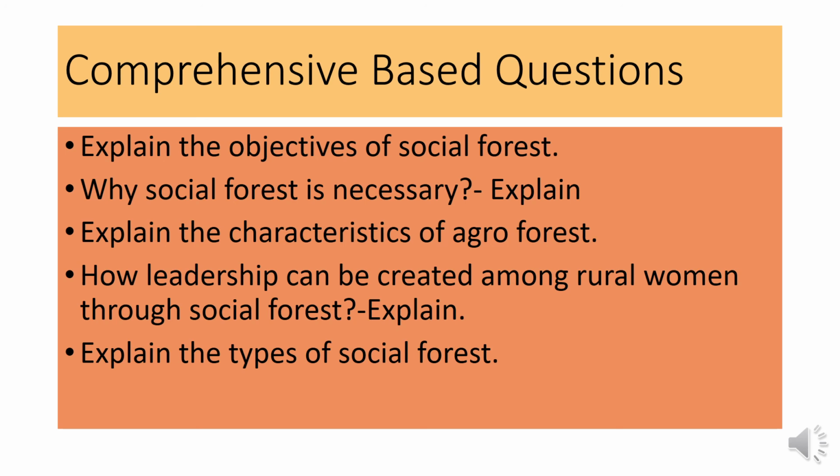Explain the types of social forest. Mainly social forests are of four types. That is homestead forest, then the railway or roadside or dam forest, then the institutional forest, and then the agroforest. Mainly these are the types of social forest.